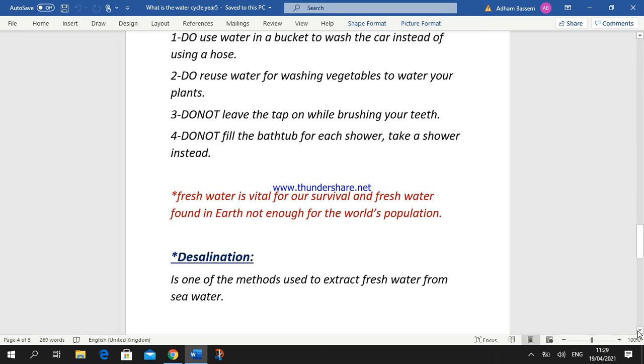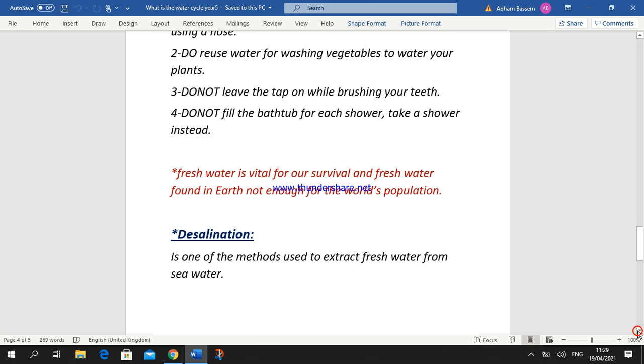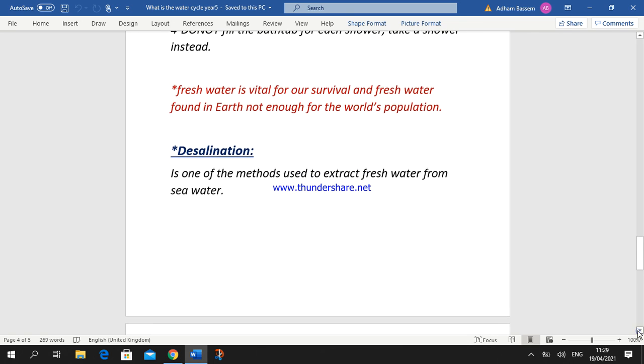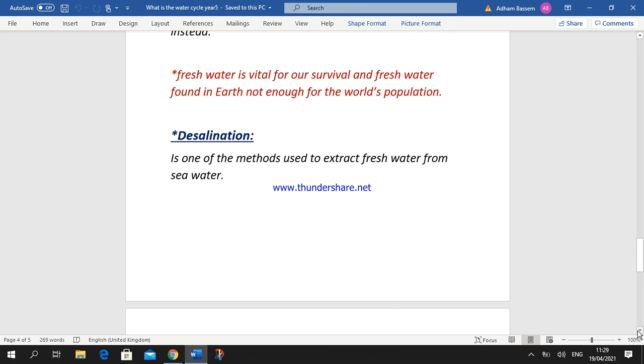This is one of the methods used to extract fresh water from seawater, or a method used to change salty water coming from seas and oceans into fresh water that can be used in our daily purposes, in drinking, watering plants, and so on.